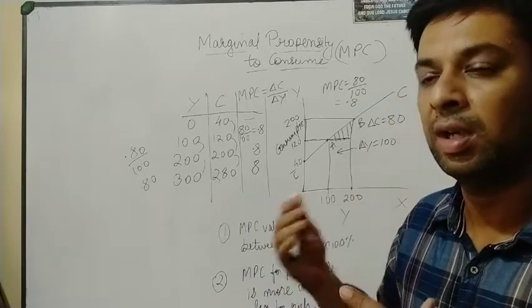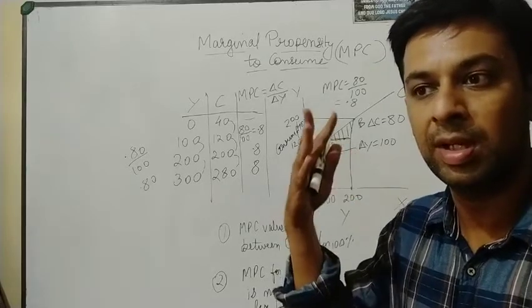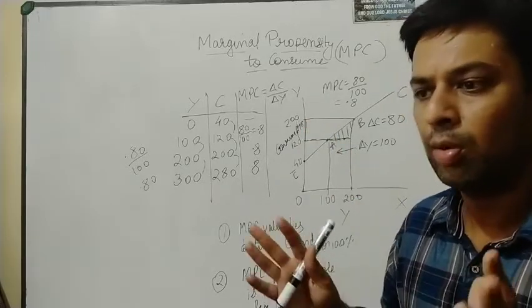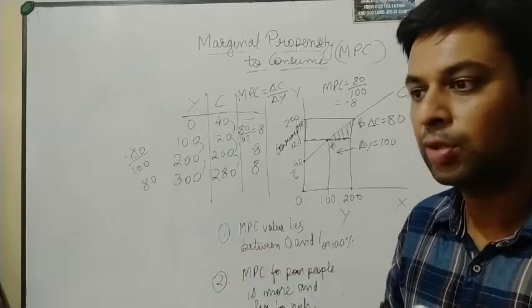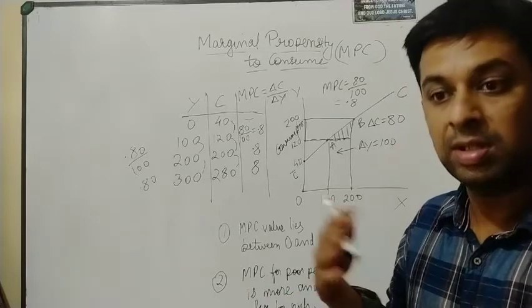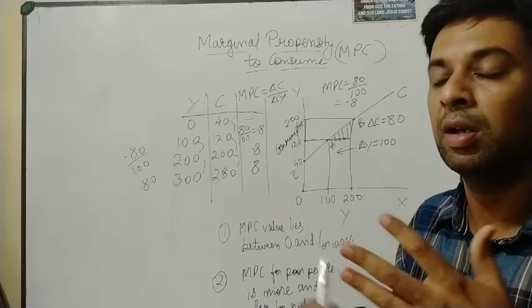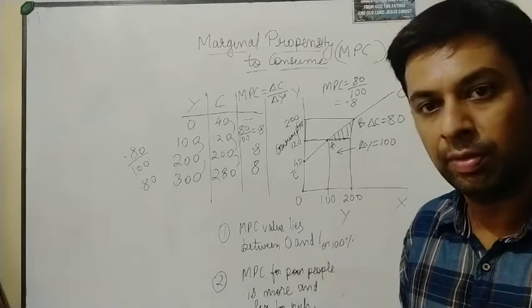But if he's a rich person, take an example of somebody rich like Dhirubhai Ambani. Now already his desire is fulfilled, already he has a lot of things with him. So what happens for him? This MPC will be less. If his income is increasing, that doesn't mean he will increase his expenditure. His MPC will be low, his rate will be low.